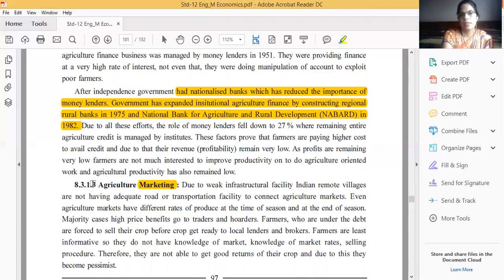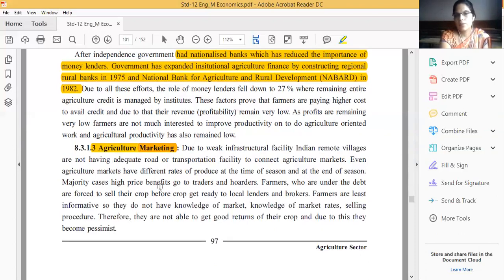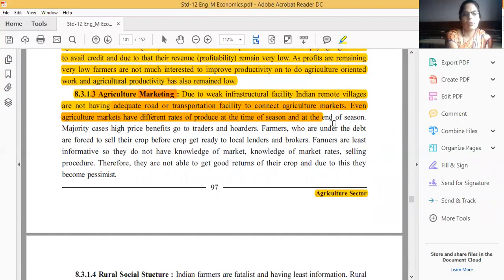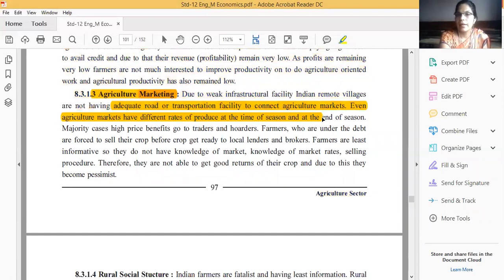What is agriculture marketing? In India, farmers produce all types of crops. But whatever crops they produce, they sell in the market, and they do not have adequate road or transportation facilities to connect to the agriculture market. Even agriculture markets have different rates for produce at the time of the season and at the end of the season.